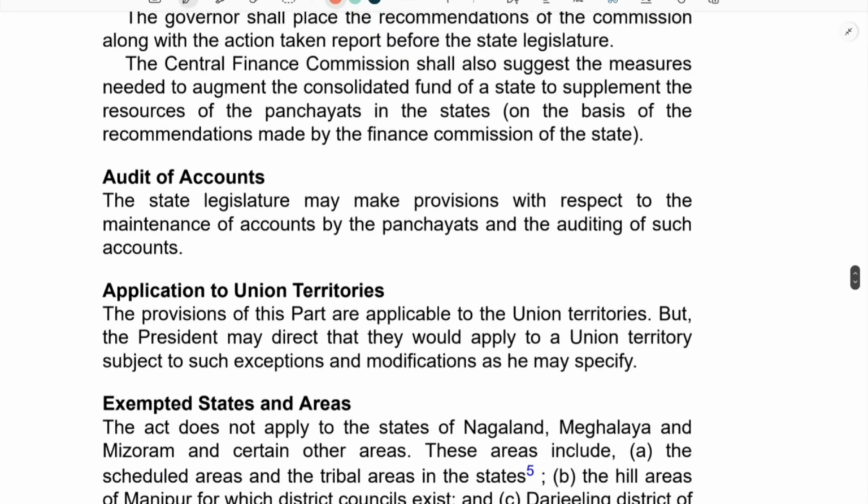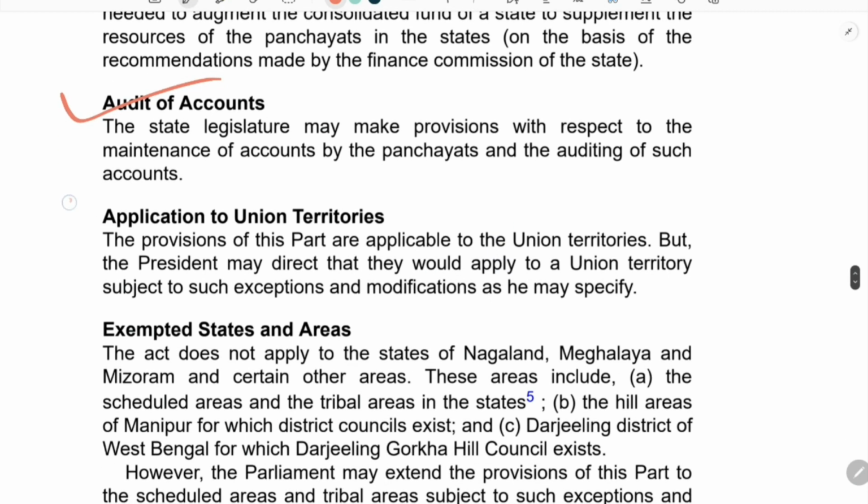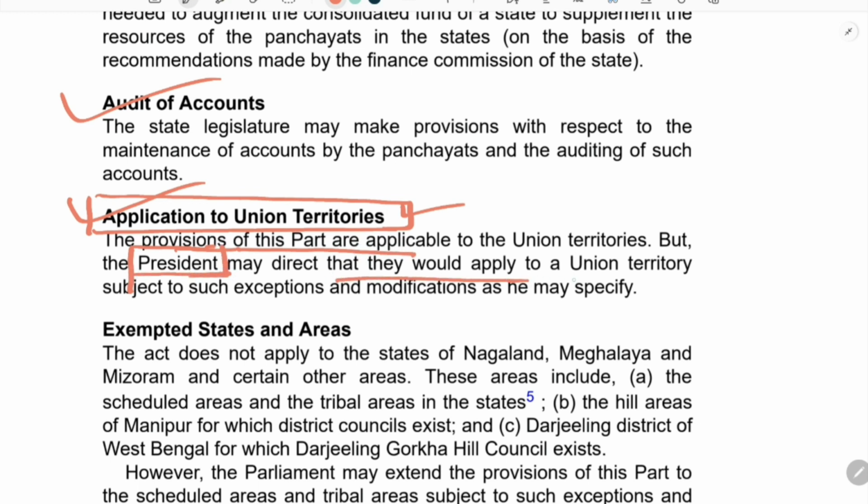These are some other provisions: audit of accounts, application to union territories. So here you have to keep in mind some facts. When we talk about the application of the Panchayati Raj Act to the union territories, the president may direct. The president has the power to direct that they would apply to union territories or not, or if they are applied, what will be some exemption or modification.